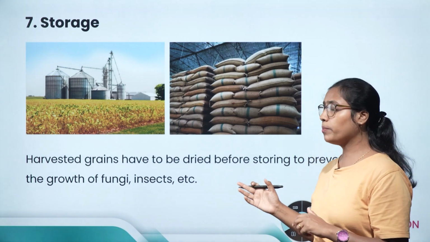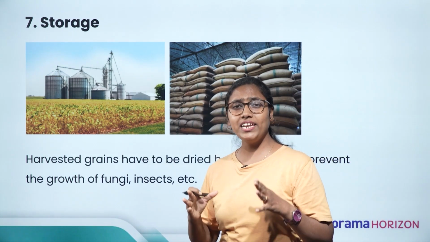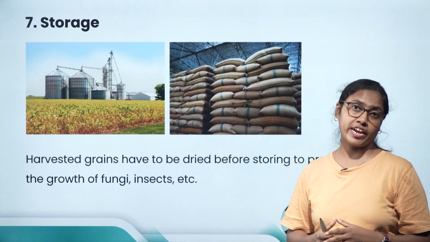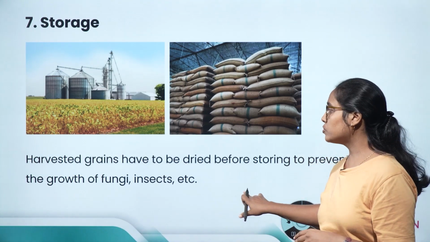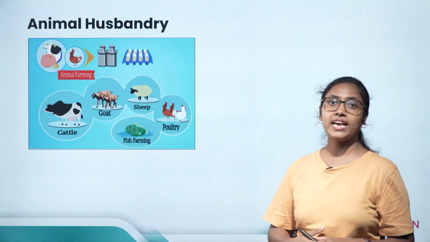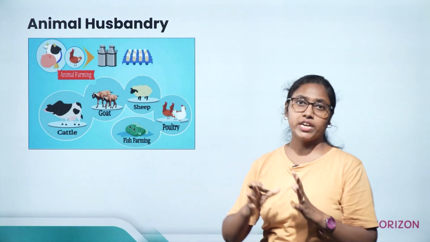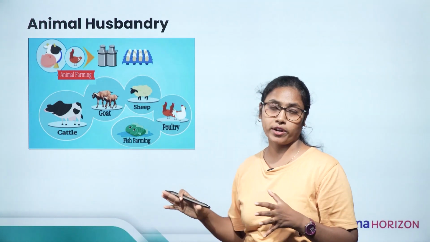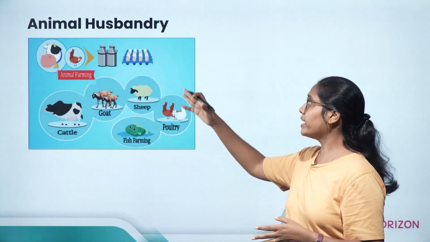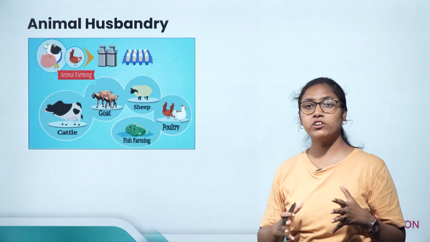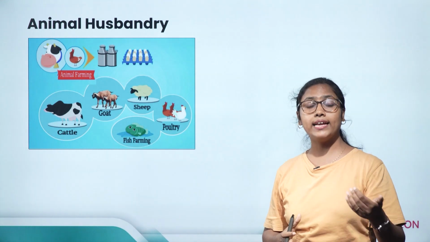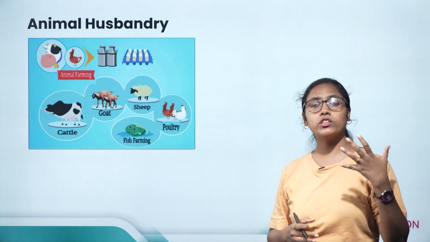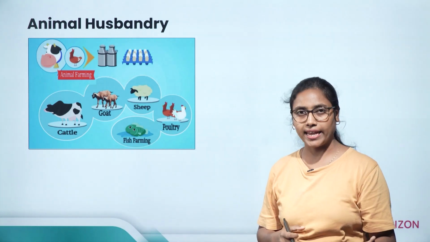Now, apart from crop production, there are many farmers who focus on animal rearing also. Animal rearing is known as animal husbandry, and farmers go for animal rearing for the animals' products. So they rear poultry. You might have heard of poultry farms where hens, ducks or geese are reared. They are reared for their meat as well as eggs.